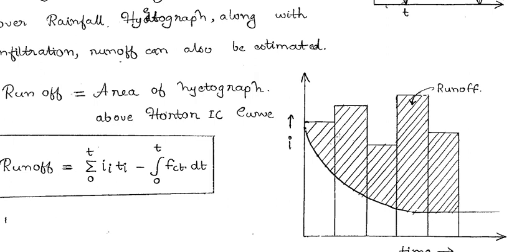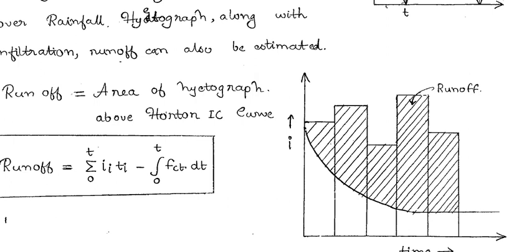Intensity into time gives the total precipitation that has occurred, and this curve represents the infiltration. Whatever precipitation occurs on the earth either infiltrates or goes to runoff. So if I subtract the infiltration area from the total precipitation, the leftover portion above the curve will be my runoff. In this way we can calculate the runoff.